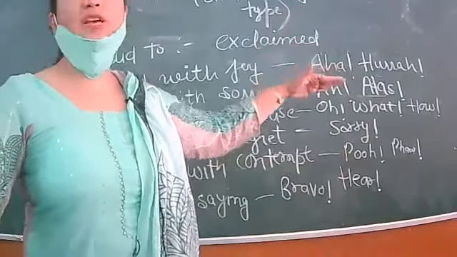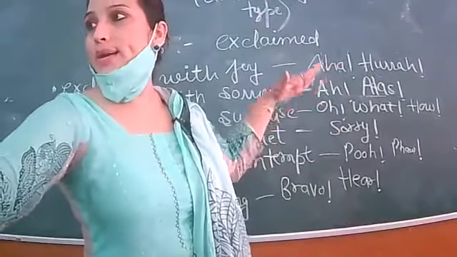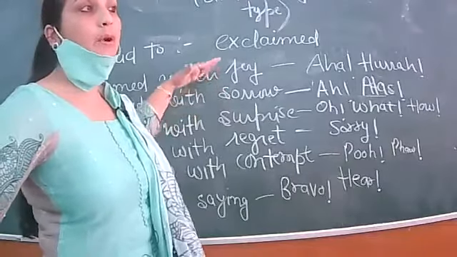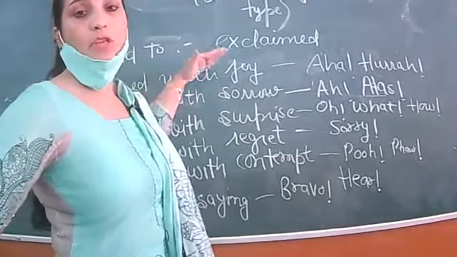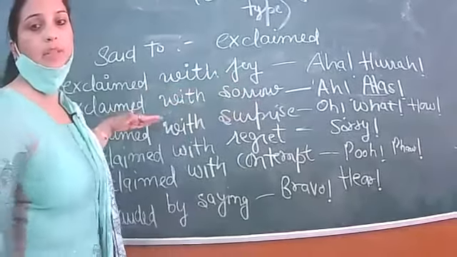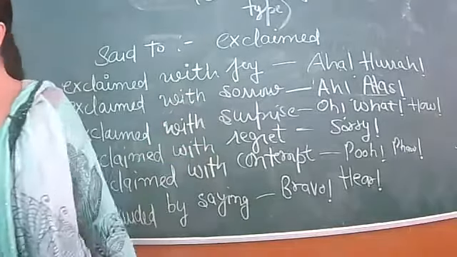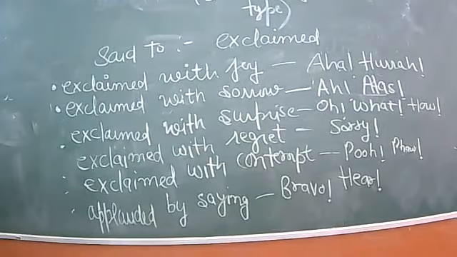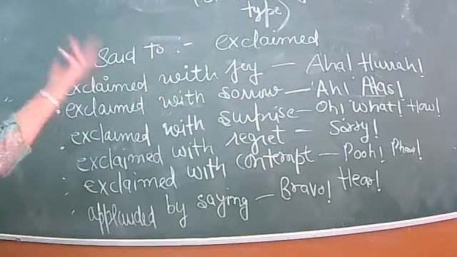So these are the expressions given in direct speech. But when you are changing direct into indirect speech, in place of the reported verb, said to will change into exclaimed. Then you have to write down exclaimed with joy, exclaimed with sorrow, exclaimed with surprise, exclaimed with regret, exclaimed with contempt, applauded by saying. How beautiful the baby is. Wow, wow is showing your surprise.